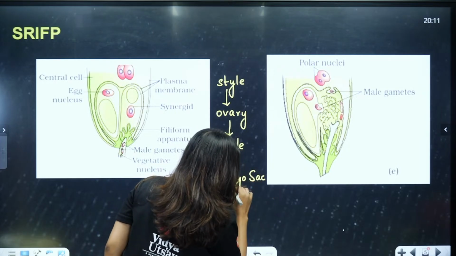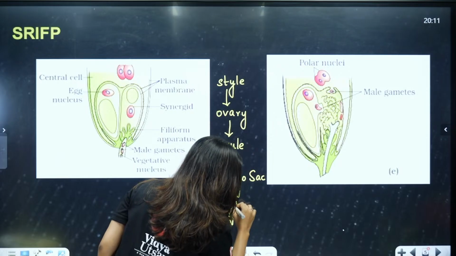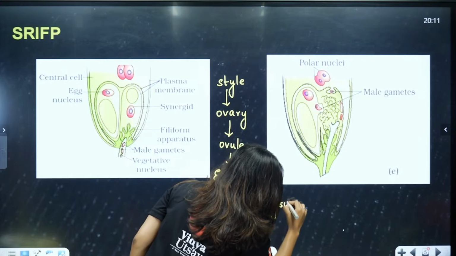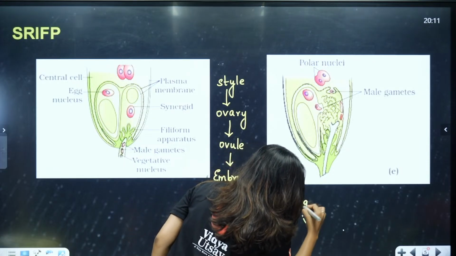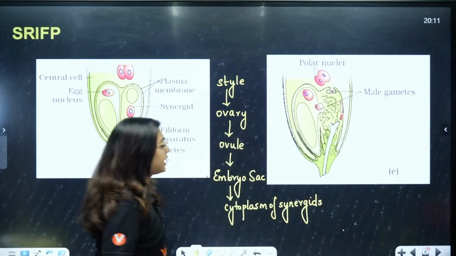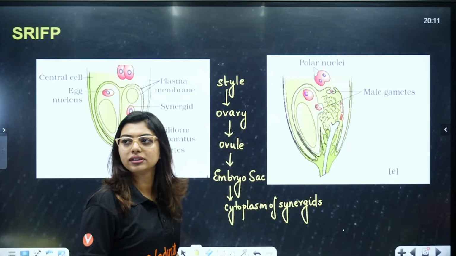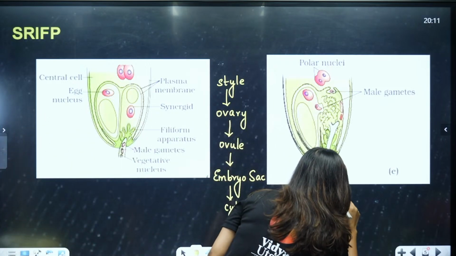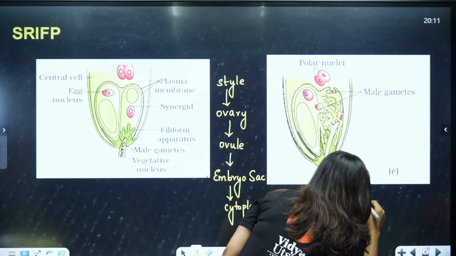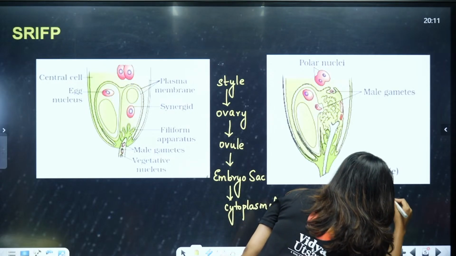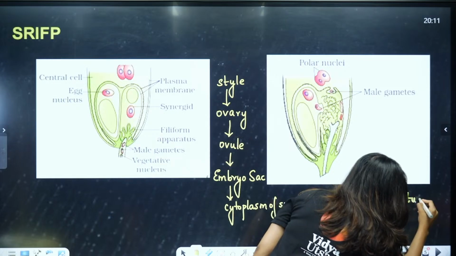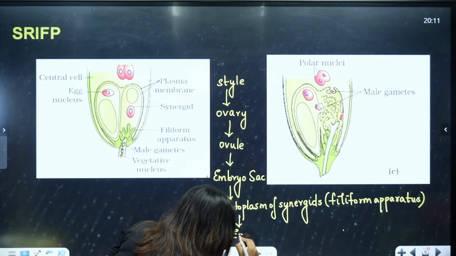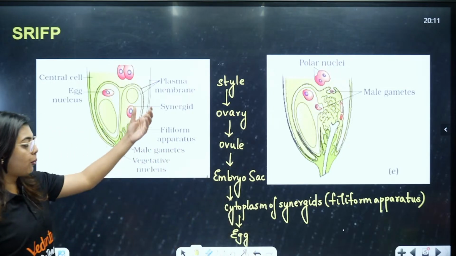Inside the embryo sac, first it will enter the cytoplasm of the synergids with the help of the filiform apparatus, and then it is going to fuse with the egg. This is the pathway the pollen tube takes.